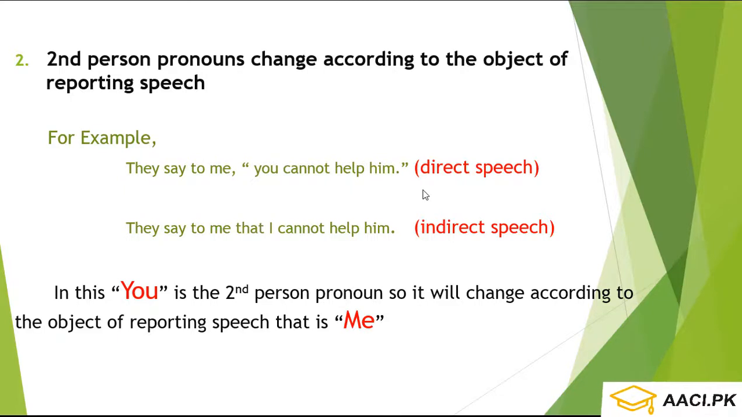Here, you is the second person pronoun, so it will change according to the object of reporting speech, and the object of reporting speech is me. They say to me that I cannot help him. This is the indirect speech. And this you is the second person pronoun, so it will change according to the object of reporting speech, that is me. You must remember the rules of changing direct into indirect speech.